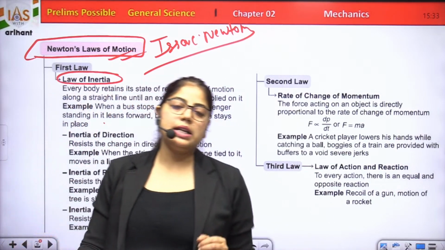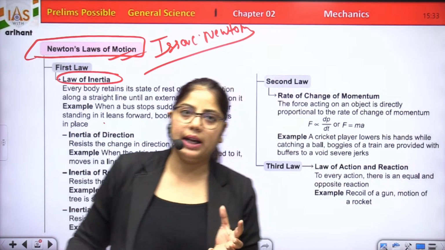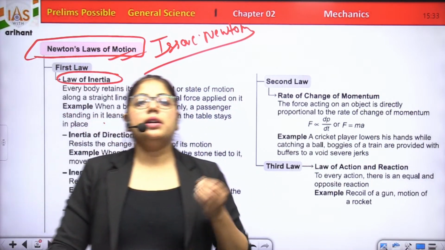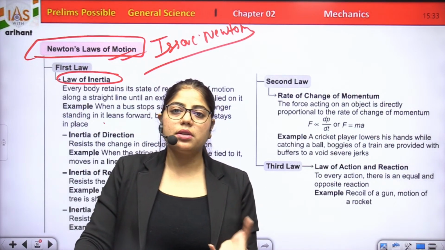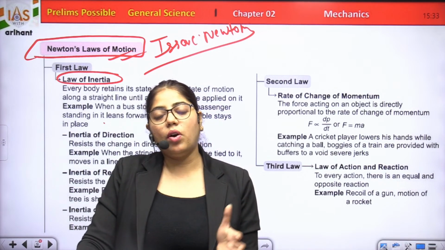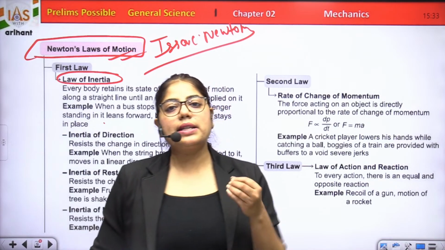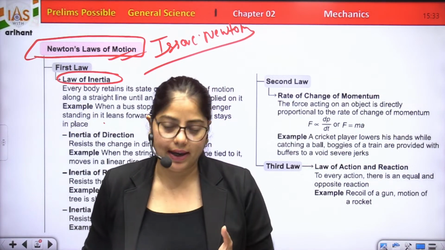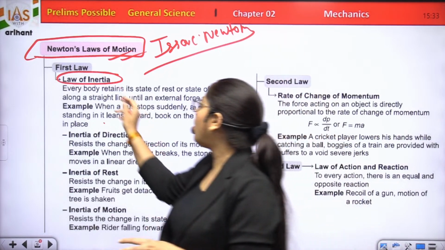The first law says if any object or any body or any particle is in a state of rest, it stays at rest until or unless an external force is applied on it, right? It is also called the law of inertia.